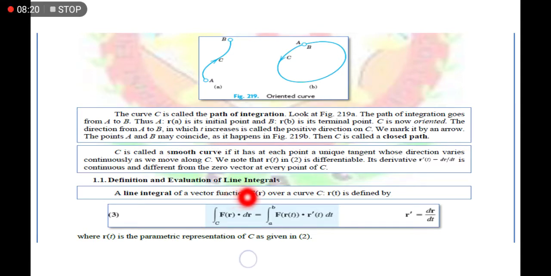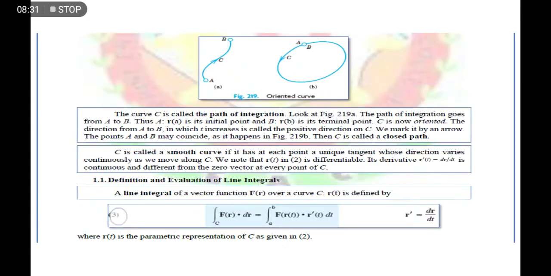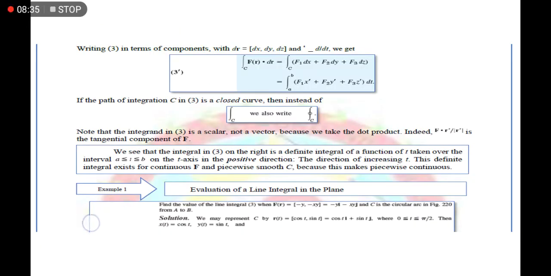Okay? We have to use dot product. So that's why here meron tayong dot product. Okay? So these are just some characteristic of line integral. Okay? So pakibasa lang. And at the same time this one also.